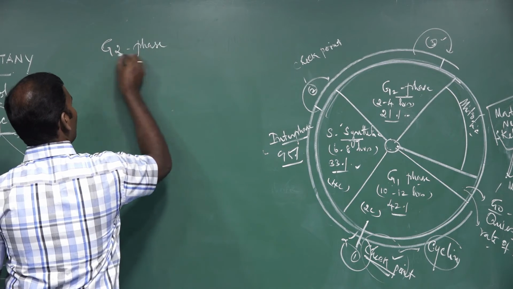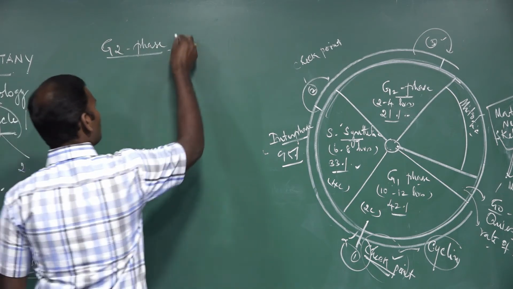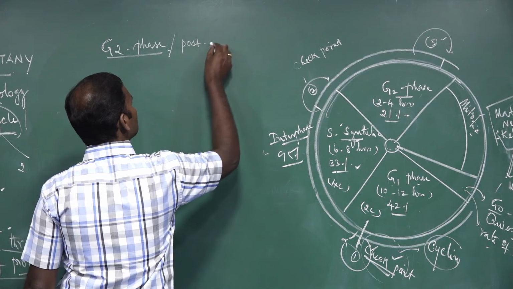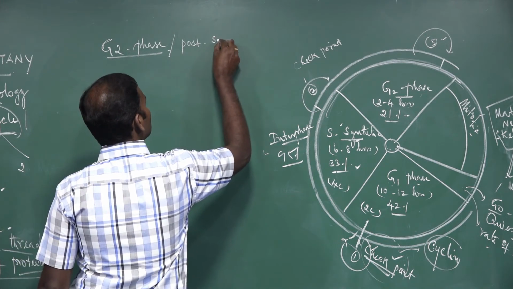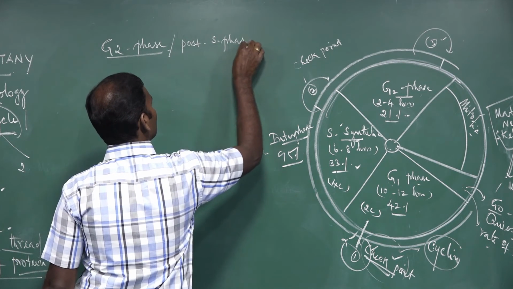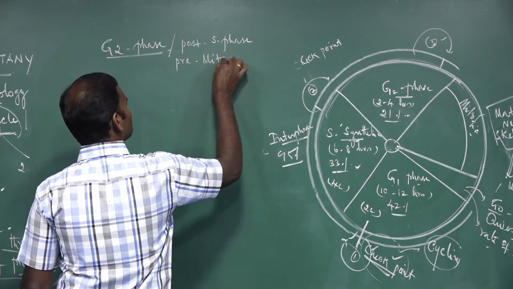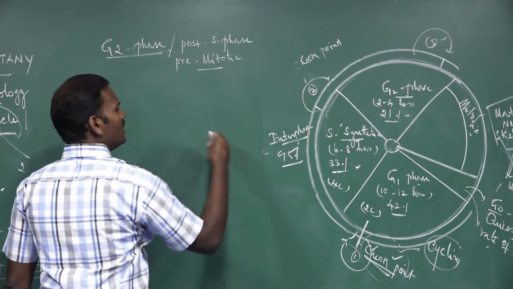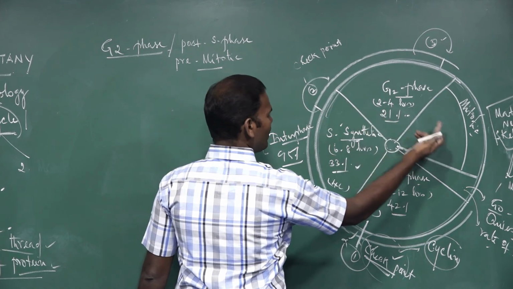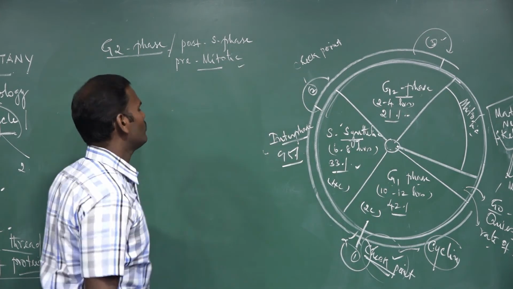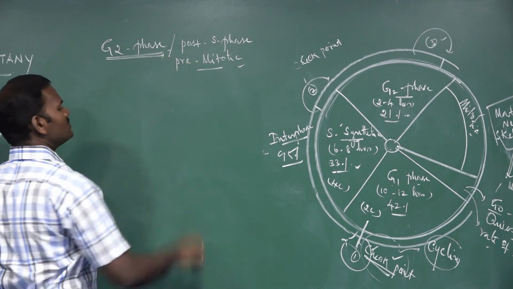The G2 phase is also called the post S phase and the pre-mitotic phase. It is the pre-mitotic phase and post-synthetic phase, called G2 phase.